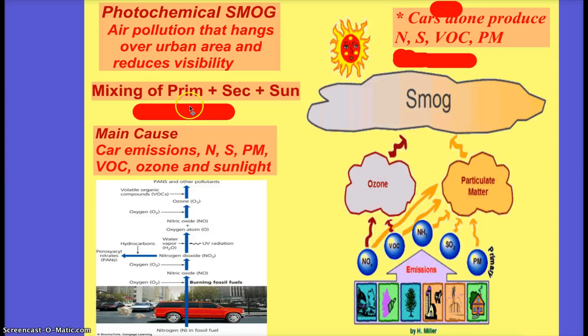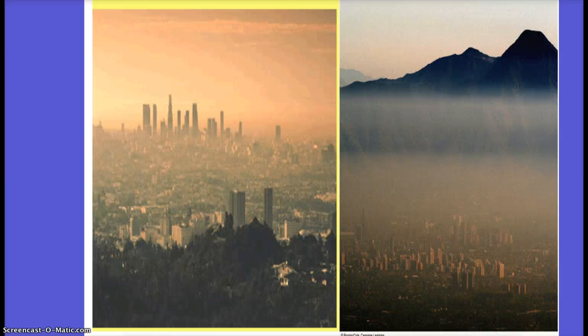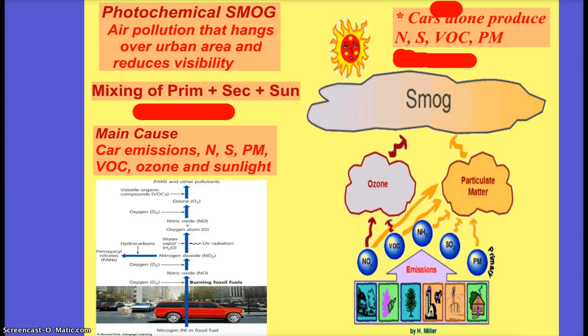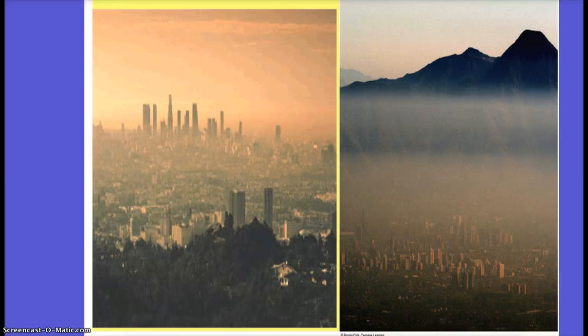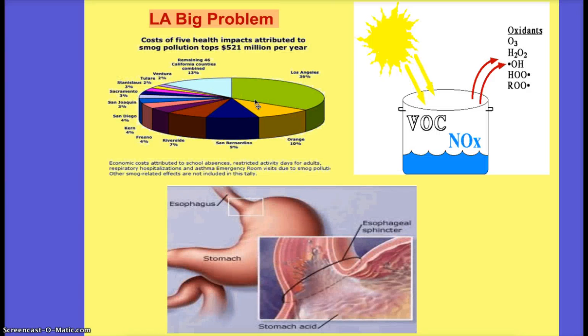That's what smog is. And I want you to know that on the AP exam, this has come up, LA had a big problem with smog. It's on my next slide, but write the word LA so that when you see a state in the United States that was highly linked to smog, it was Los Angeles. They actually did studies on how many kids miss school a year and have health-related or respiratory issues because of smog. And then they did something about it.